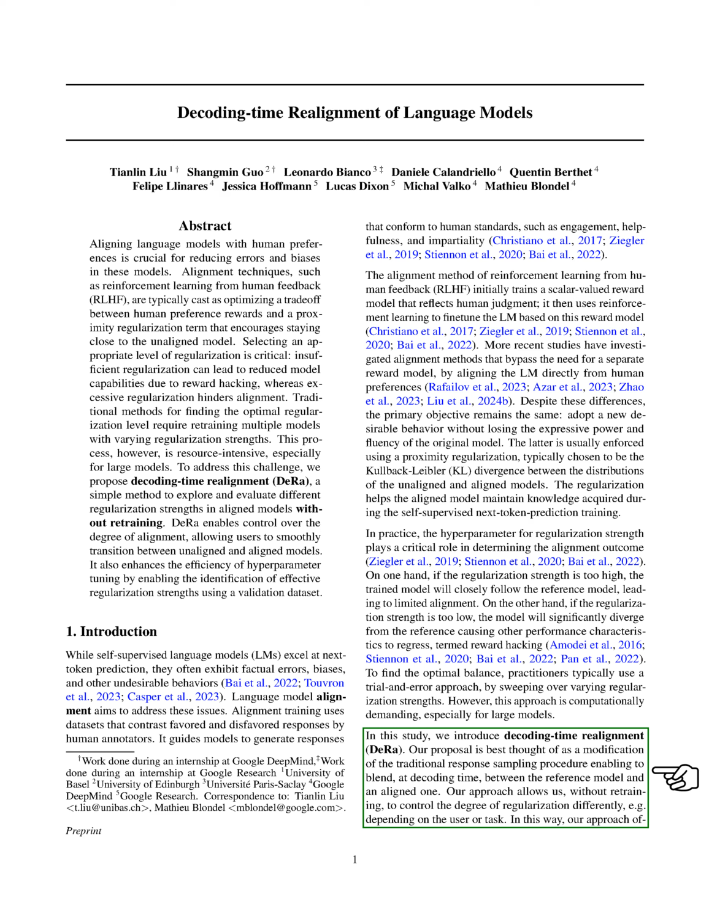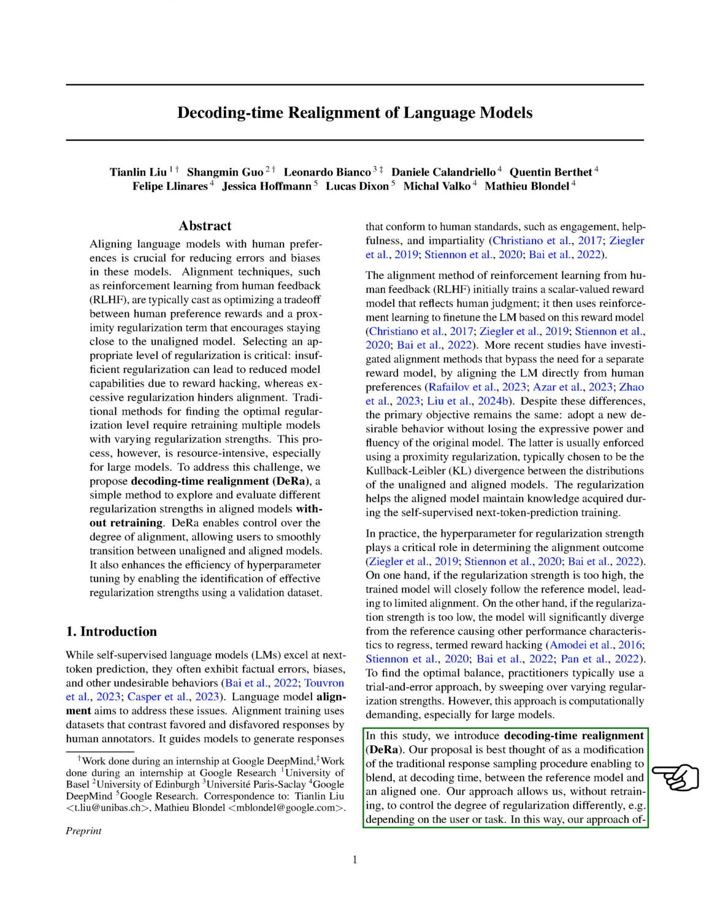In our study, we introduce a new idea called Decoding-time Realignment, DeRa. Think of it as a tweak to how the model comes up with responses, allowing us to adjust how much it leans towards the original or the aligned model on the fly. This means we can change the level of adjustment based on the situation or user needs without having to retrain the model. It's a more efficient way to find the right level of regularization.